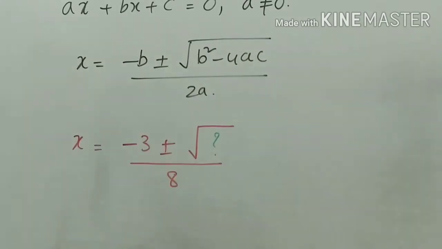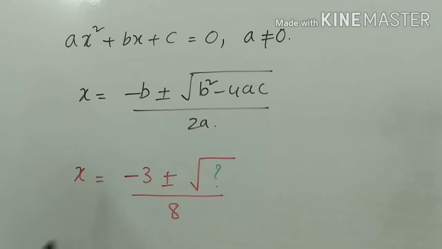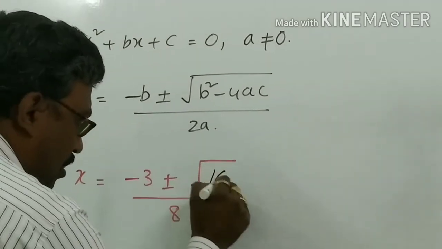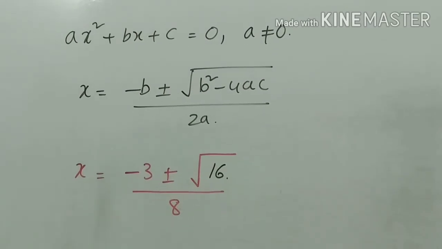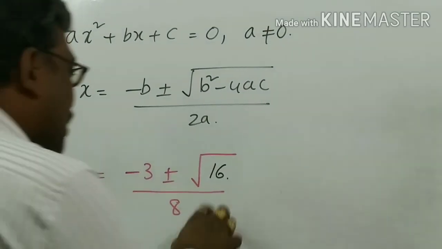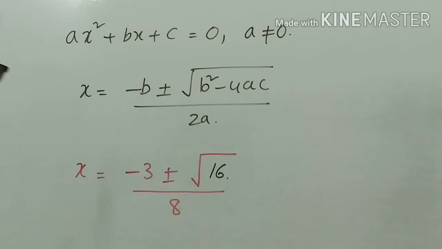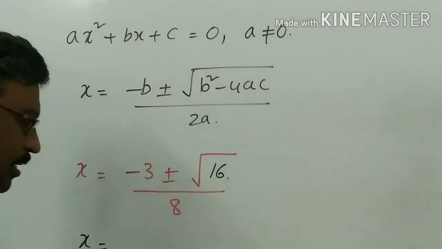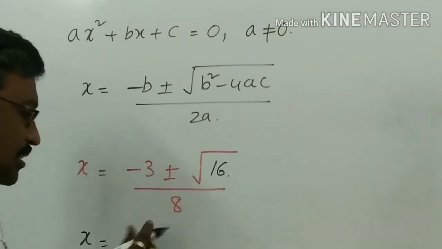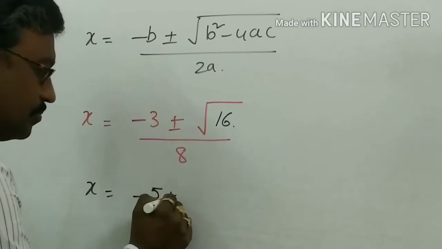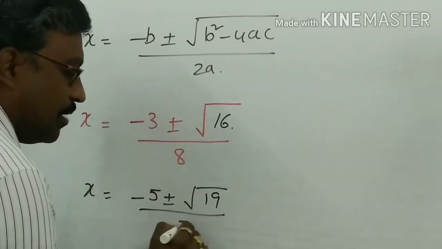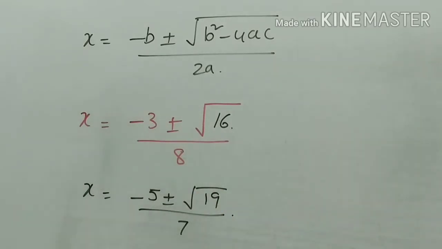Suppose you got 16. Then you will feel, yes, I got 16, root 16 is 4. You will solve it. Suppose you did not get 16, but some other, like minus 5 plus or minus root of 19 by 7.